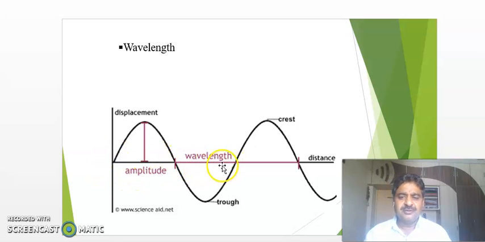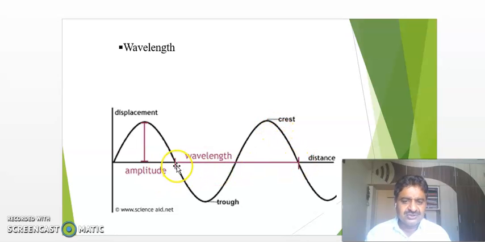Then coming to the point wavelength. Already I have told you these two peak positions are said to be what? Crests. This is the first crest and its successive crest is this. This is a trough, first trough, and its successive trough position is this. The distance between either two successive crests or successive troughs is called wavelength. Here it is shown from this mean position to this mean position. Here complete one cycle goes.